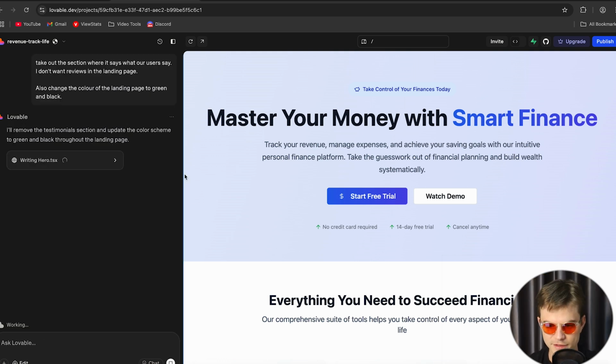So it says, I'll remove the testimonial section and update the color scheme to green and black throughout the landing page, so it understands what I want. This is how you make your adjustments to fit your style or the information that you want in. You just talk to Lovable. I believe this is what they call vibe coding.